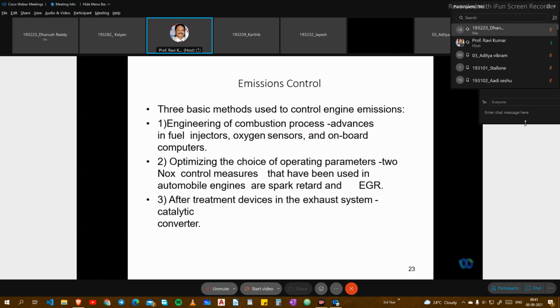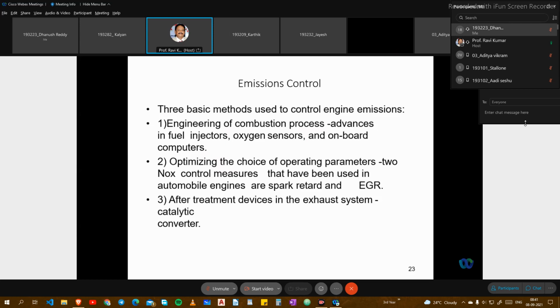And I made one BTech project in 1995. We made the catalytic converter in our IC engine lab. Whenever you visit the IC engine lab, you can see the catalytic converter. At that time itself, we made the two-way and three-way catalytic converters. We connected to that catalytic converter and saw how the emissions were coming.